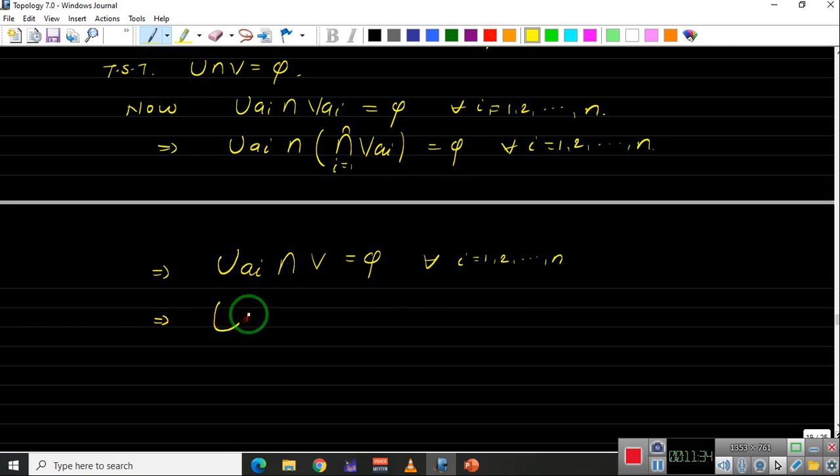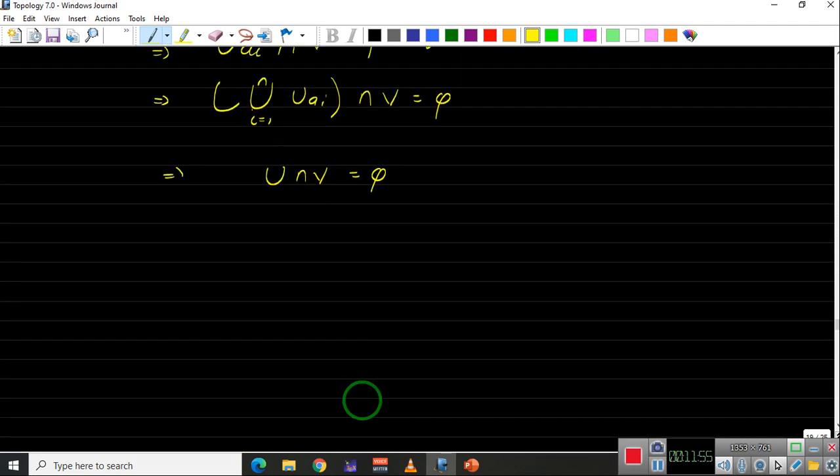So this implies the union of i from 1 to n U_ai intersection with V is also empty, and this is nothing but our U. And this implies U intersection V is equal to empty, and hence we got two open sets U and V such that their intersection is empty, and U contains A and V contains B, and therefore we can say that our space X is a normal space. So this is what we have proved.